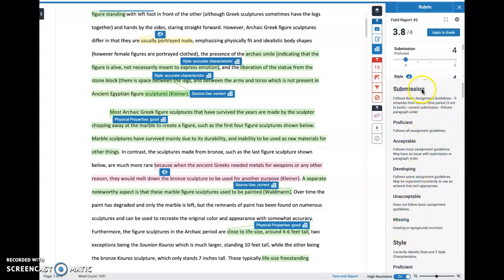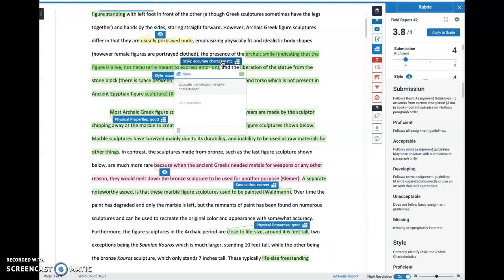So here it says the submission, here's what the submission is, and here are the different categories that you could score points at. So you could get a proficient, which is great. You could get an acceptable, etc. The other thing that I do, though, is I highlight sections of text. So everything highlighted in green means you're in great shape. So we want lots of green. Everything highlighted in green says you've done something correctly, and I often put in these little auto-grady things.